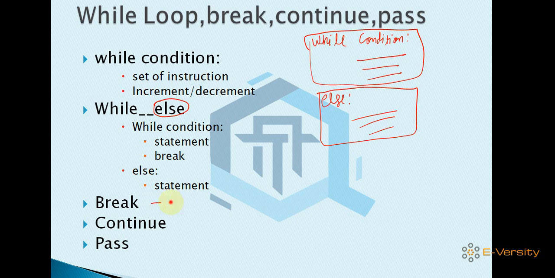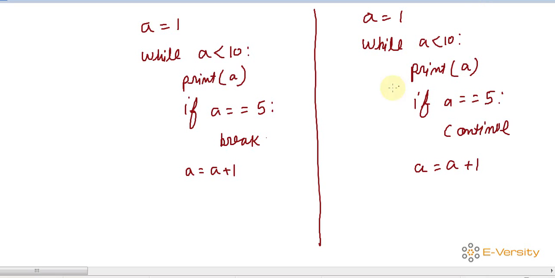And next is break and continue. Break is used to break the loop, and continue is a jump statement. I'll explain with an example. You can see this is the example of break. I start with a equal to 1, and I'm checking the condition while a is less than 10. So this loop runs 9 times, starting from 1 until 9.